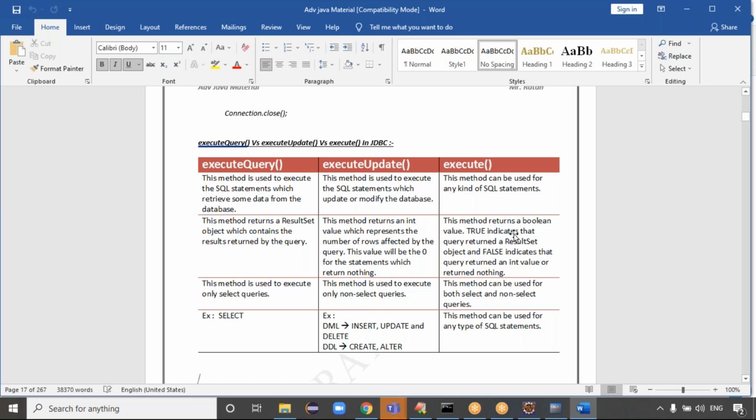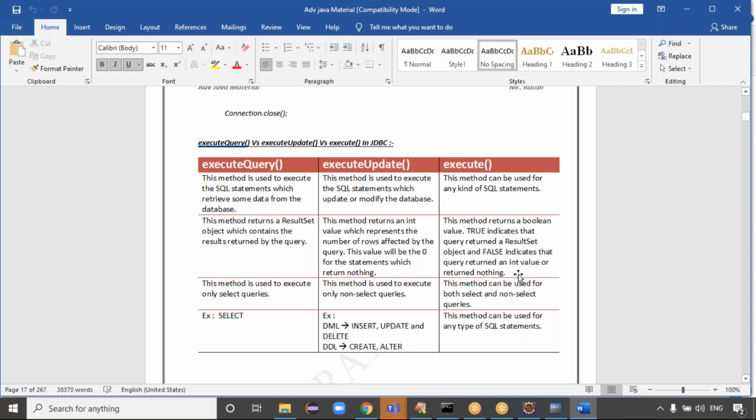What about the execute method, guys? This method returns a boolean value. True indicates that the query returns a ResultSet object. What is the meaning of that? If you are passing a select query to the execute method, we get true, right? False indicates that the query returns an integer value, or returns nothing.